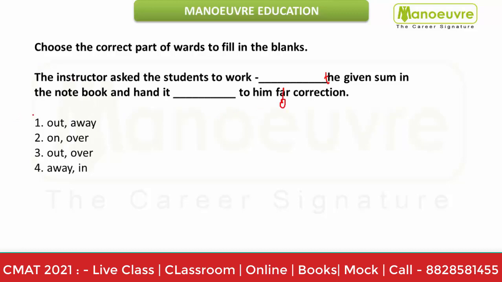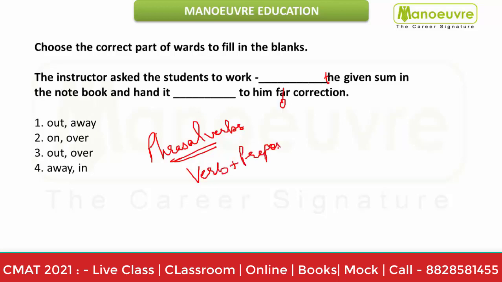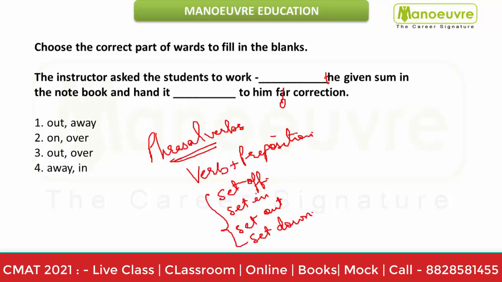Guys, over here you have to understand one thing. These are nothing but your phrasal verbs, correct? So what are phrasal verbs? Verbs plus preposition. Take set off, set in, set out, set down. When the same verb is used with different prepositions, the entire meaning changes.